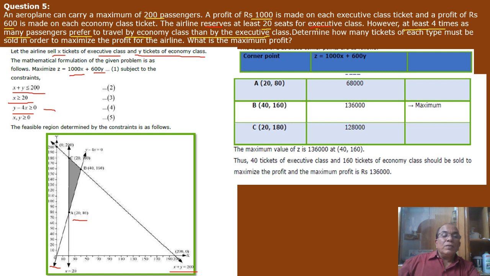Now similarly, when this line intersects the other line, which line? x plus y equal or less than 200. So this line, which is going here, that means y minus 4x equal or greater than 0. We'll solve these two lines, x plus y equal to 200 and y minus 4x equal to 0. So we'll get what? There is a point 40 comma 160.